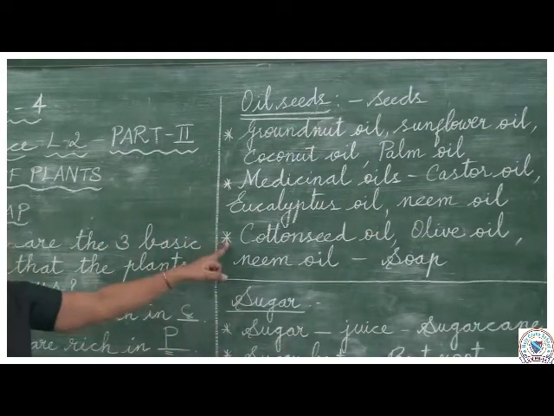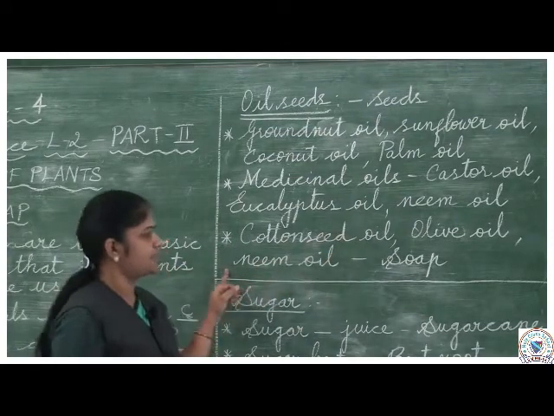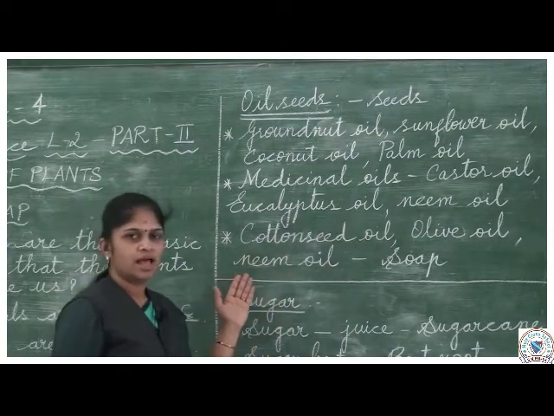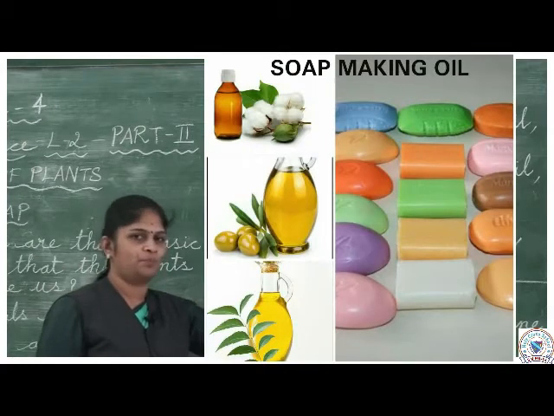Then cottonseed oil, olive oil and neem oil. All these three are used in the production of soap.